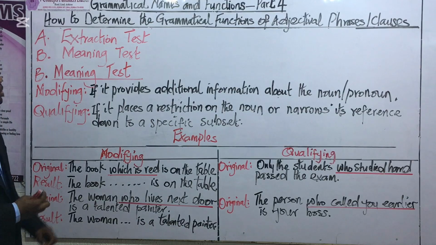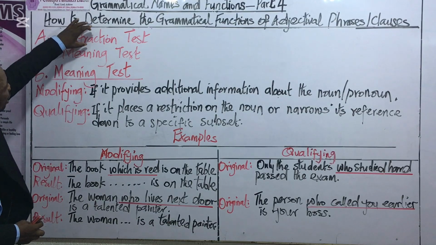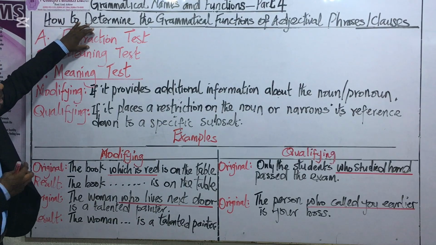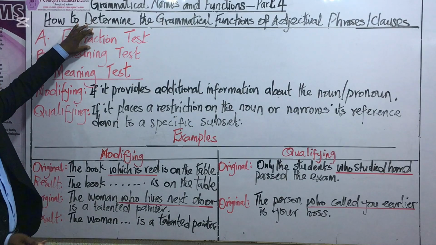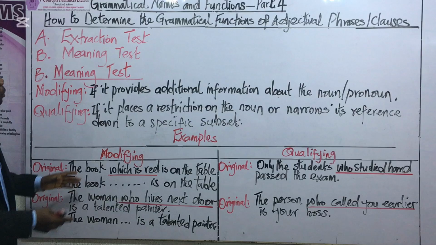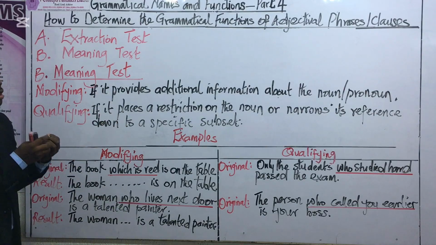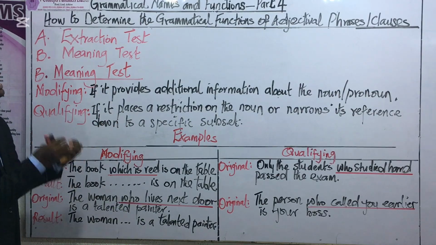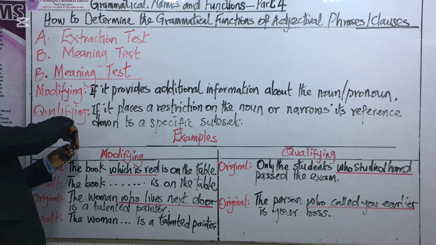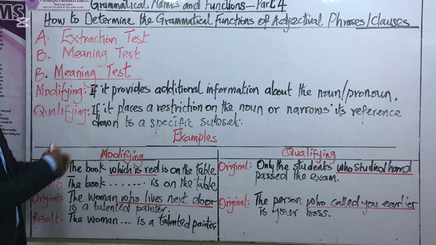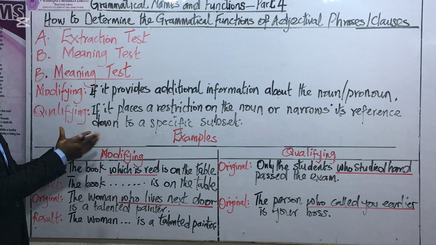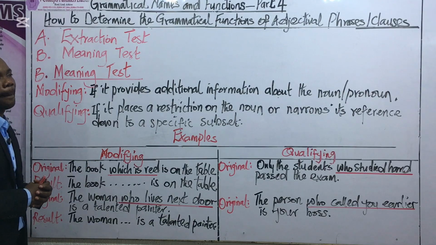So what that means is that if you carry out an extraction test on them, the remaining sentence, or parent sentence, is still going to be grammatically sensible. And when you look at them constructively, you will discover that they are simply providing additional information to the noun in that very sentence. So this is a summary of what we have discussed so far.